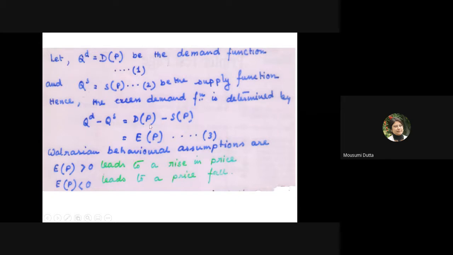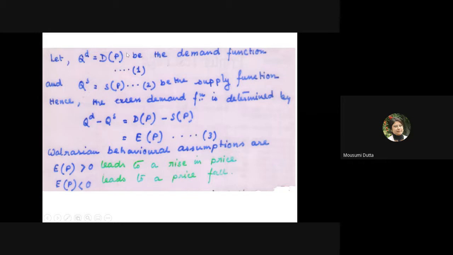So this D(P) minus S(P) we are considering as E. Excess demand is defined by E, which is a function of P. We are calling QD minus QS equal to E as a function of P the third equation, equation number 3.